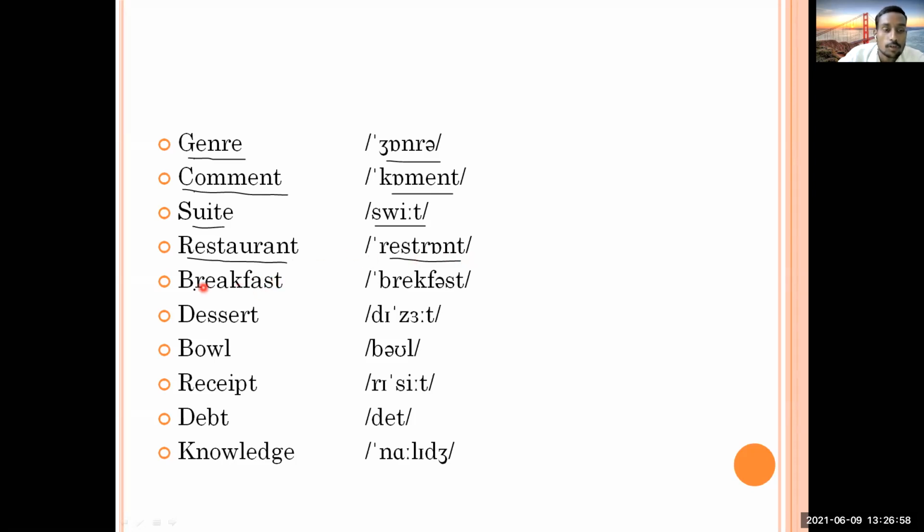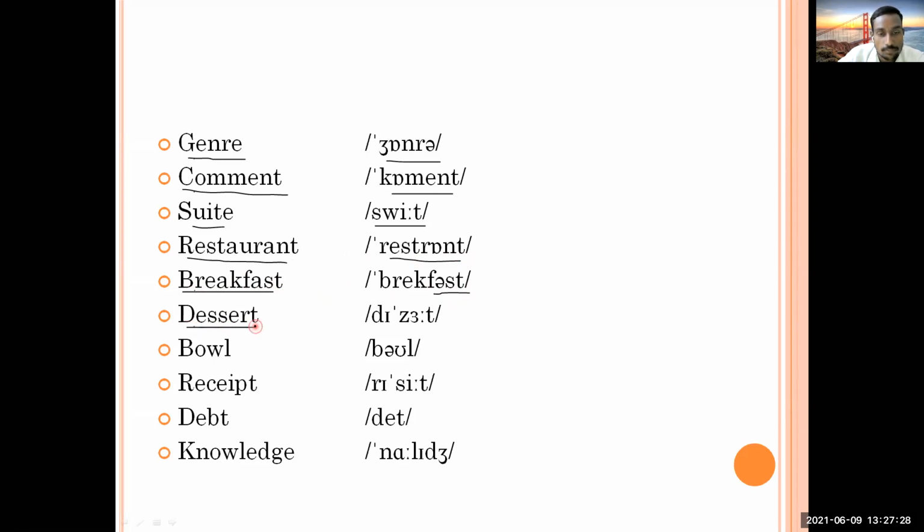Then you people tell me what is this? Breakfast. So you're calling it fast. Is it fast? It is not fast. You people have to call it breakfast. First. You have to call it breakfast, with a short first syllable. Okay. Then next word.